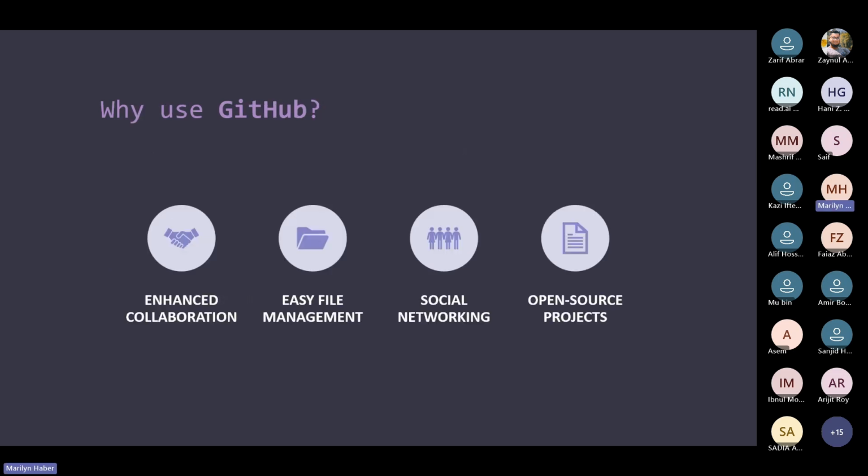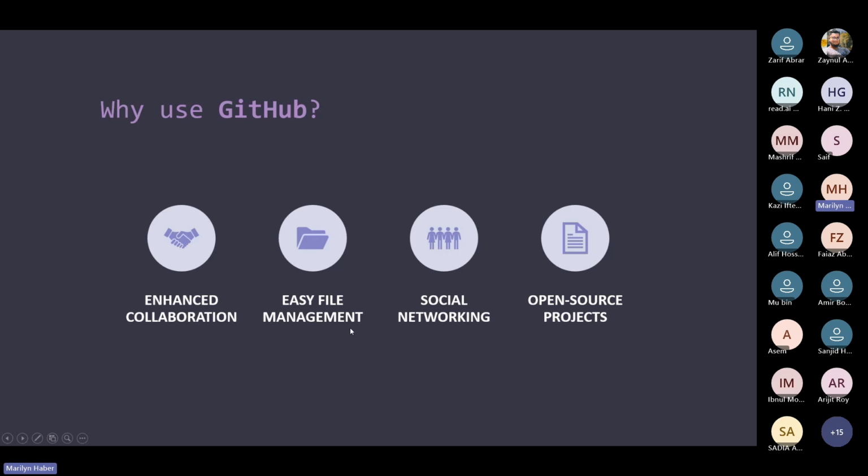So why do we use GitHub as developers? Because it helps us in collaborating with other developers. Because as we said earlier, the repository is hosted online. You can access it from any local machine. There is no issue in that, and which in return enhances collaboration.